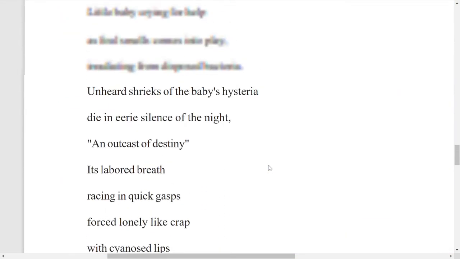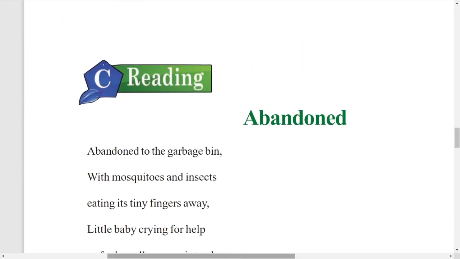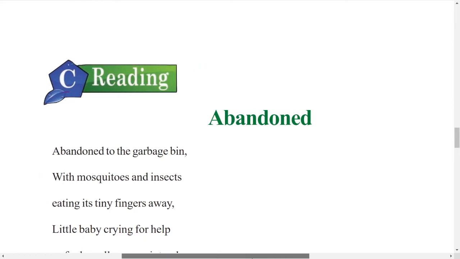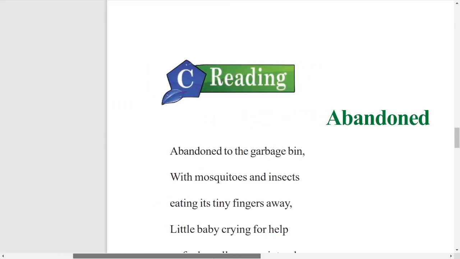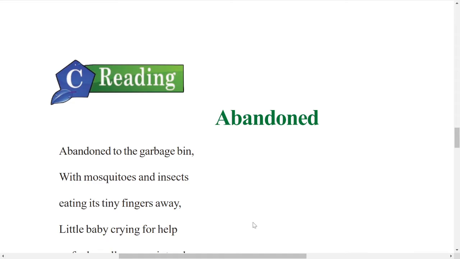So all this poem is about the babies who are abandoned in the dustbins by their parents. It might have many reasons. I don't want to go deeper into that. Reasons could be many, but you are no one. You do not have the right. Who are you to bring somebody into this world and leave them simply like cattle or like an animal?